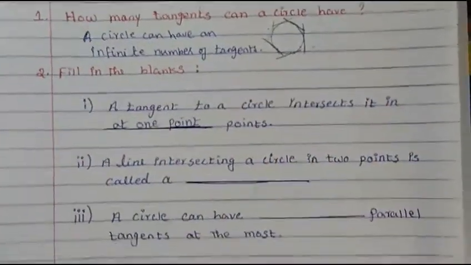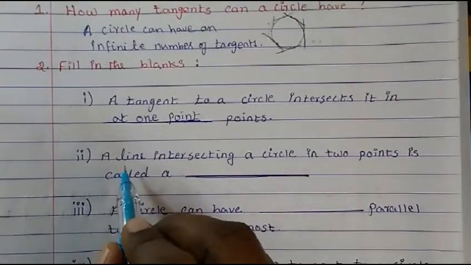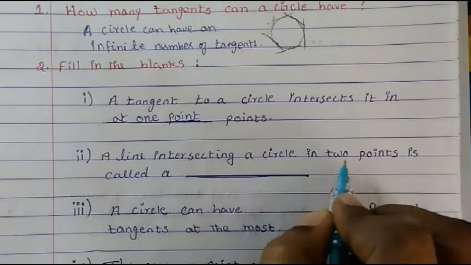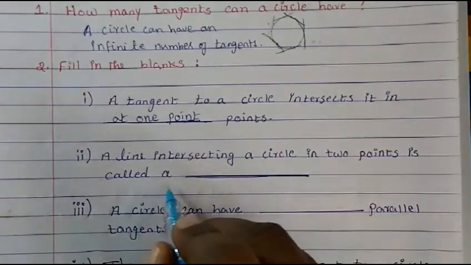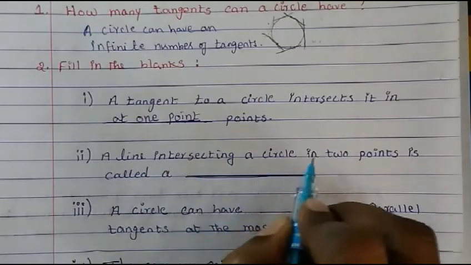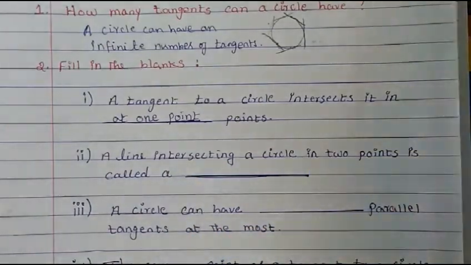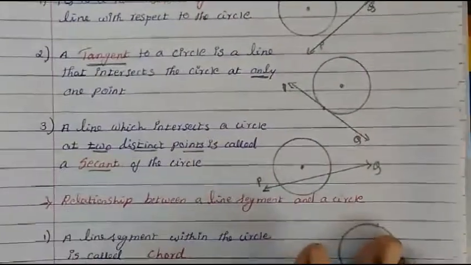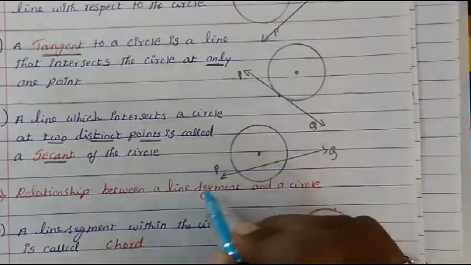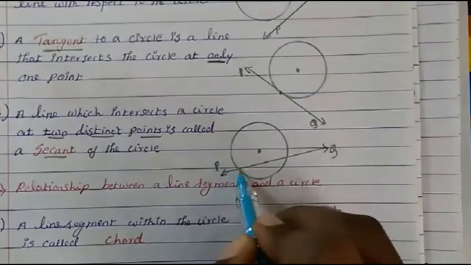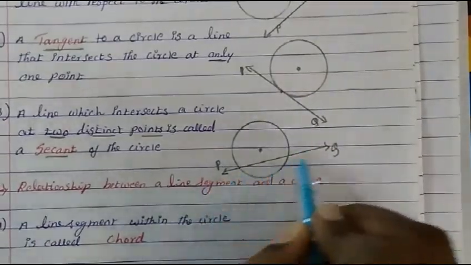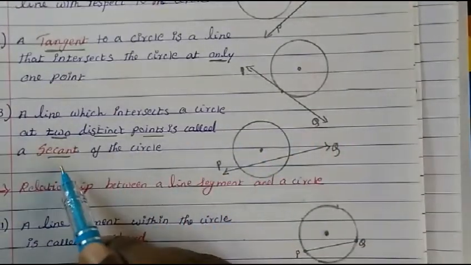Second, a line intersecting a circle in 2 points is called a dash. In the introduction I explained that if a line is intersecting the circle at 2 points, here 1 point, here 1 point, what do we call it?